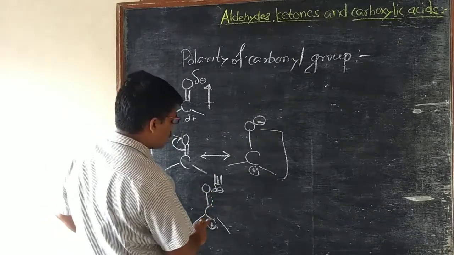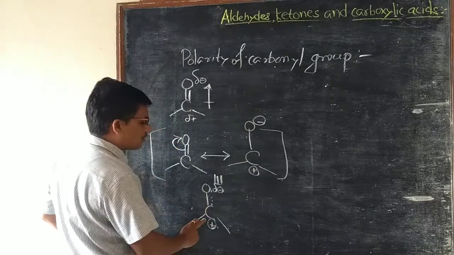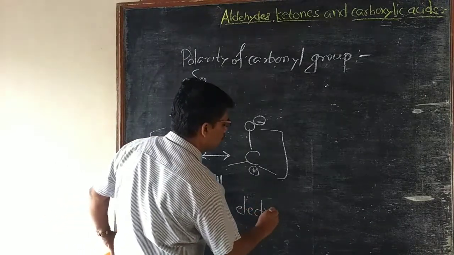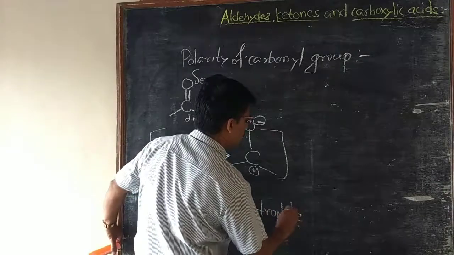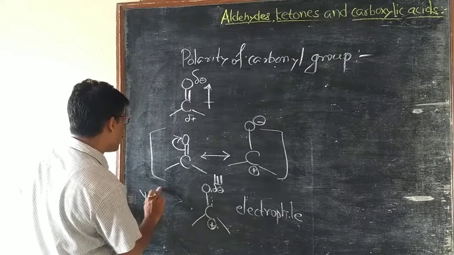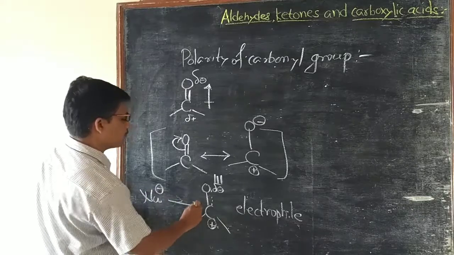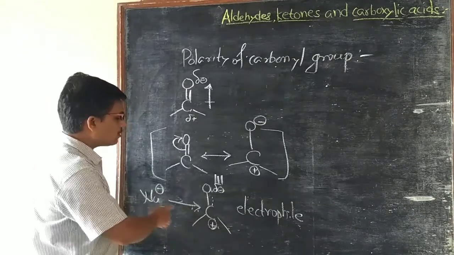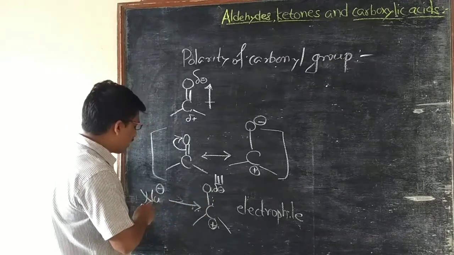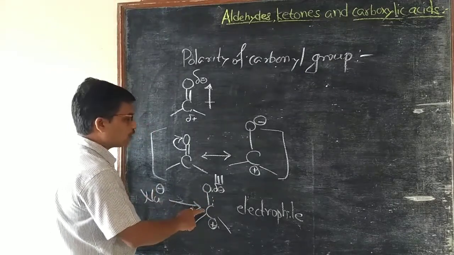As a result, this carbonyl carbon acts as an electrophile and is easily attacked by a nucleophile. This shows that carbonyl carbon is easily attacked by a nucleophile.